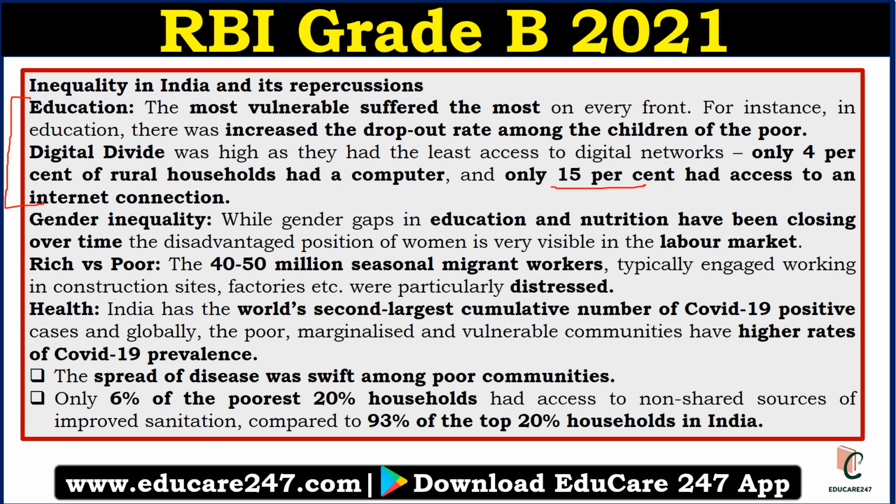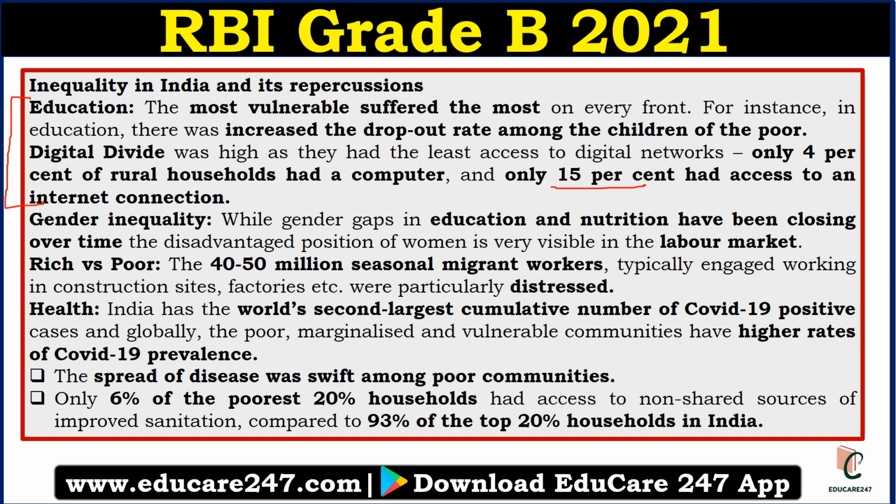The third thing is poor versus rich. 40-50 million seasonal migrant workers, those who were working on construction sites or in factories, have lost their jobs or are in distress because of the pandemic. So they don't have proper income, and they are facing challenges. But most of the rich people or middle class people have not lost their jobs, because they were able to do their services with the help of digital tools and computers. But these people have to be on the ground to do their jobs, and because of the pandemic there are fewer jobs, so they are not able to do their jobs, and this is the challenge.